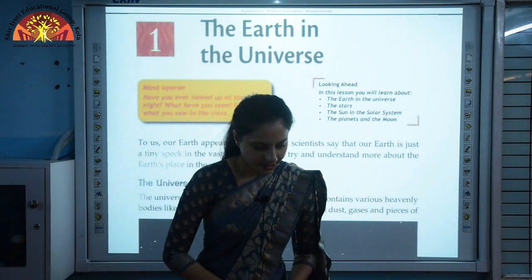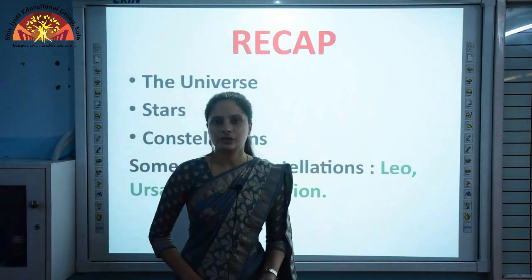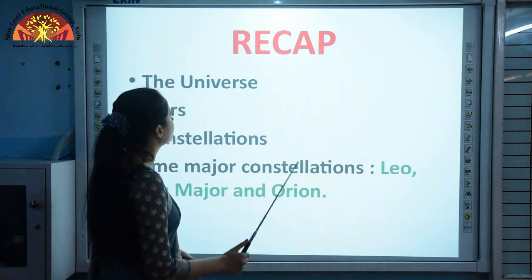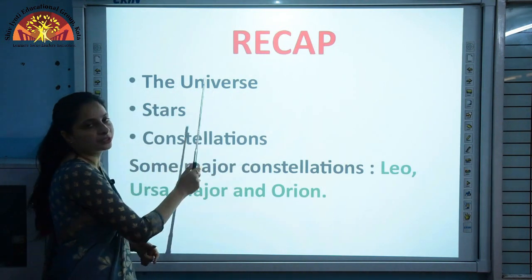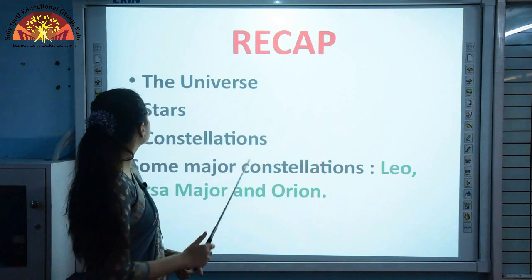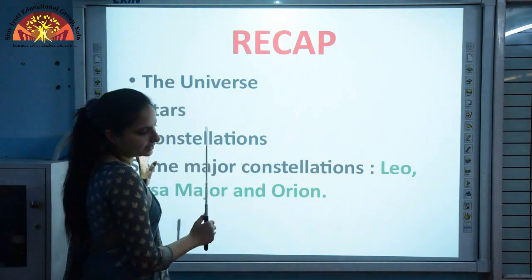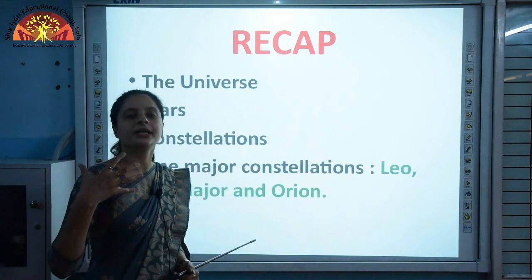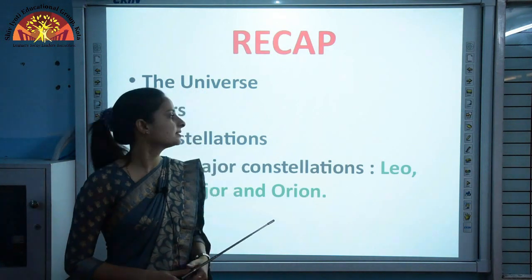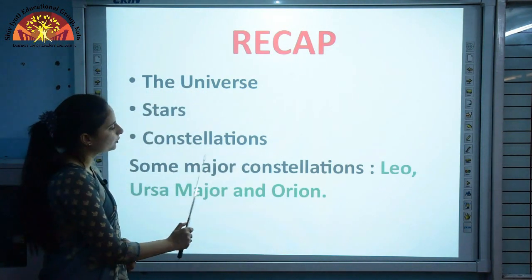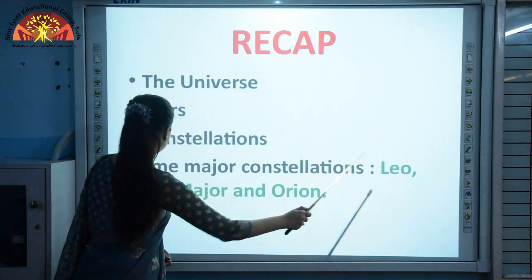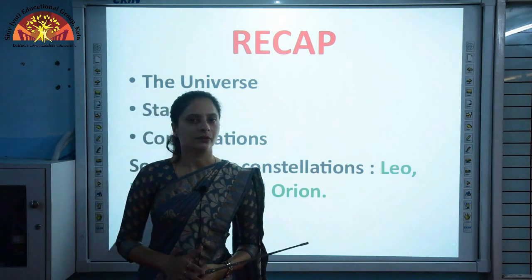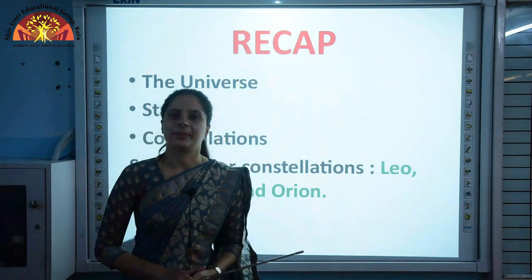Okay, so let's start. Children, before continuing with the remaining topics, let's have a quick recap of what we have learned in the previous video, that is part 1. I told you about the universe, which is a vast expanse of space. We learnt about stars. These are huge hot balls of burning gases. We learnt about constellations, the different patterns which are formed by groups of stars. Some of the major constellations we learnt about are Leo, Ursa Major and Orion. So these were the topics covered in the part 1 video. Now let's move ahead with the remaining topics.